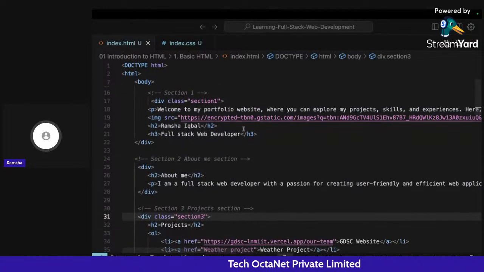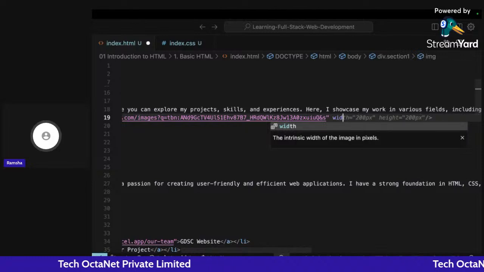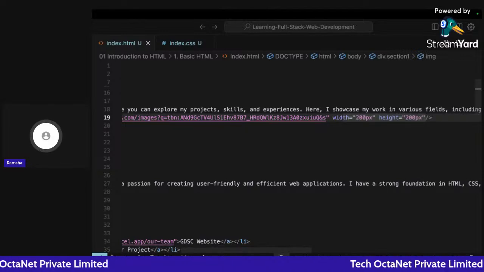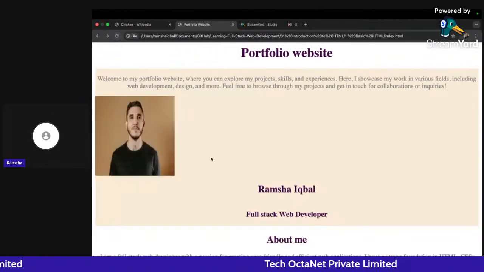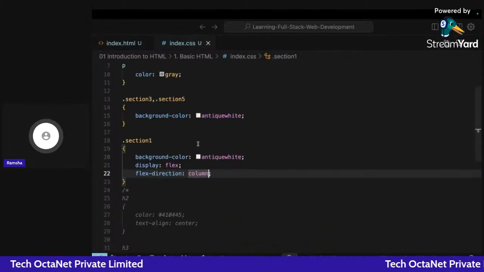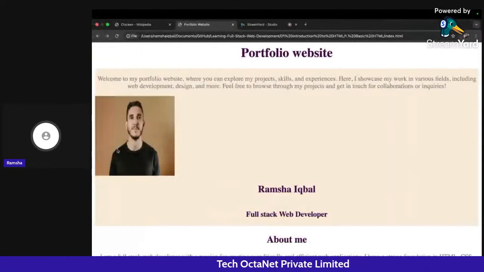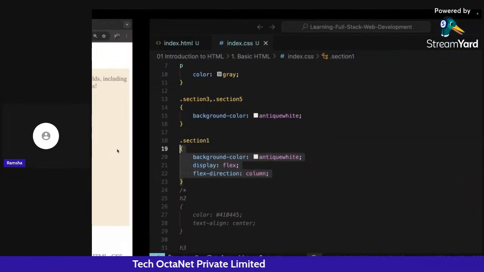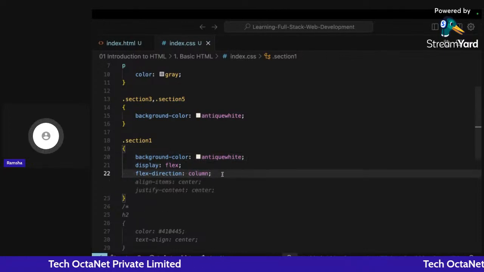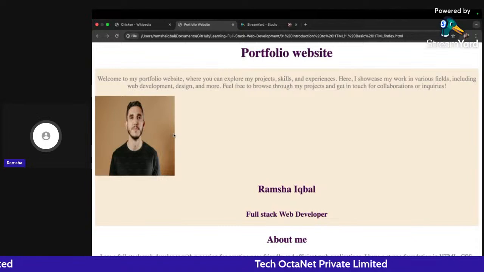So let's also do that. This is the image, and we'll give some width of, let's say, 200 pixels and height of 200 pixels to this particular image. And let me save this. So now you can see it has returned to its original format. But now, since we have written some CSS style to it, this particular section has been converted to a flex box. Okay. Now, what I want here is I want to align all of the things that is there on this particular section at the center.